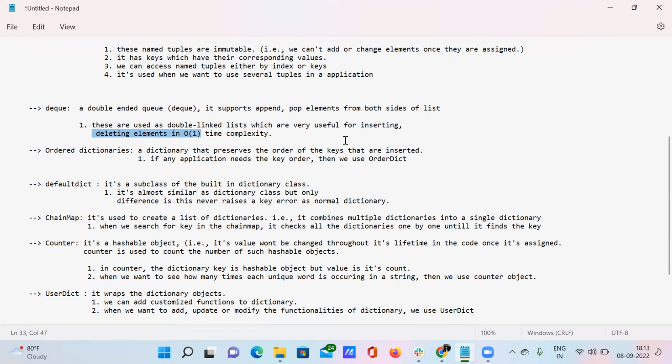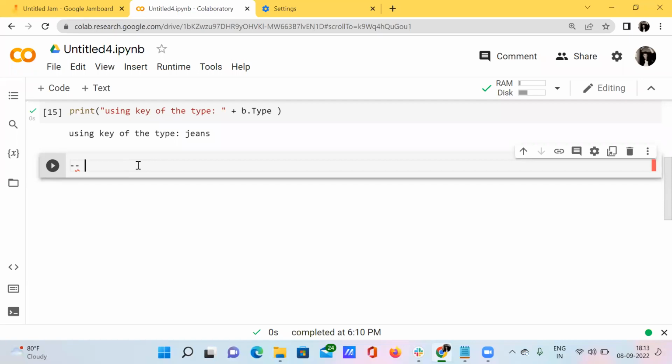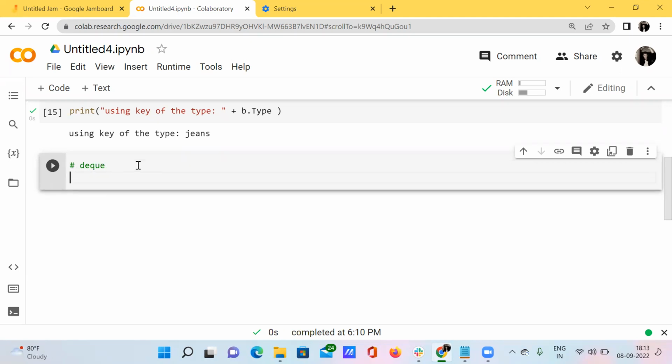So I'm going to explain this deque with the help of a real world example. I'm just jumping to this Google Colab, keeping the heading as deque. Okay, so I'm importing deque from collections.